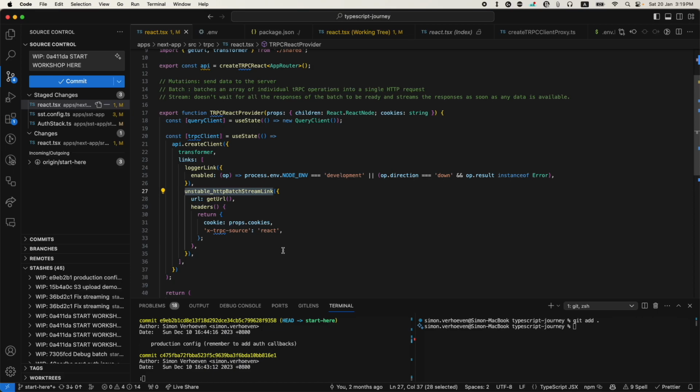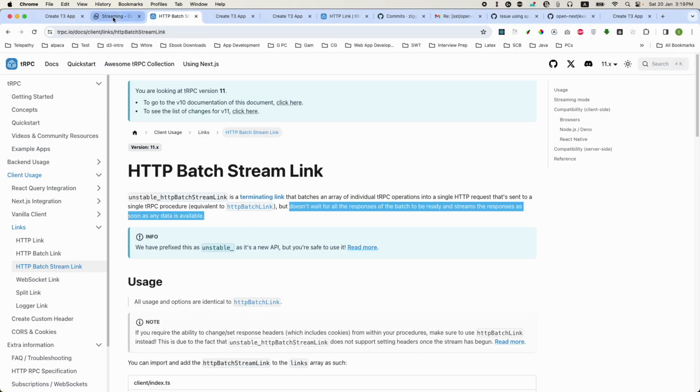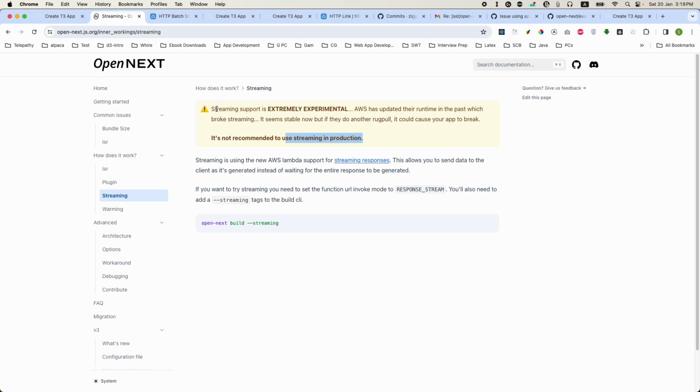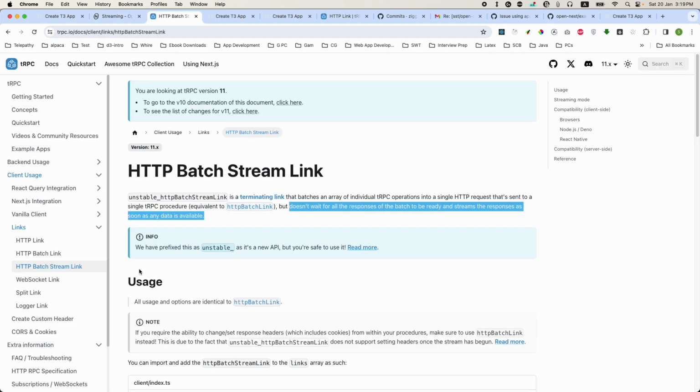The reason it's not working is because streaming, the ability to stream to and from the server, is not enabled by default in OpenNext. You can see that streaming support in OpenNext is extremely experimental and it could break any time. There is a way to get this working, which is to use this special build command to enable streaming, and then you also have to tell OpenNext to enable this experimental feature. But it's probably not a good idea. You probably don't really want to use this optimization.